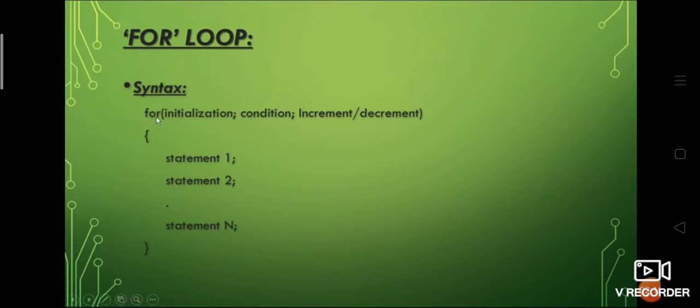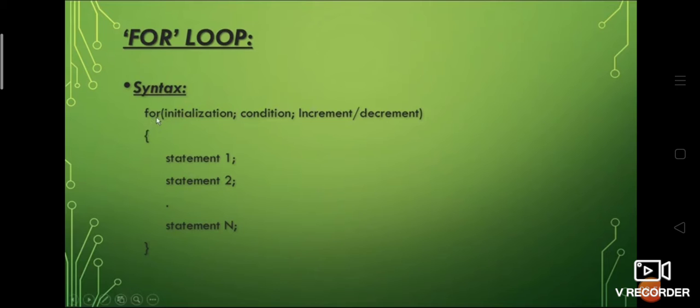Now let's start with initialization. What is initialization? The initialization specifies the starting value of a counter variable. One or more variables can be initialized in this part. Second is the condition part. The condition here is a relational expression. The statements in the curly brackets will get executed only if the condition you give here is true. If the condition is false, then the statements are not executed.